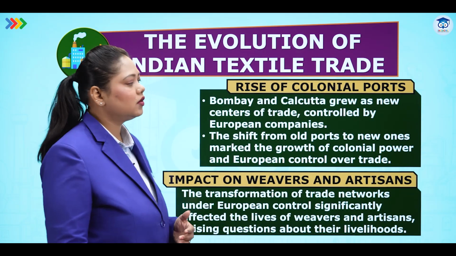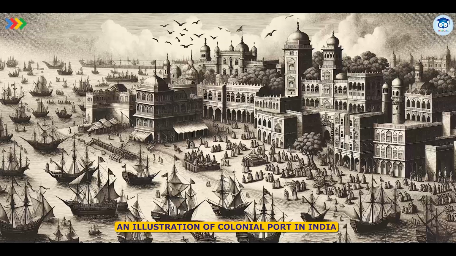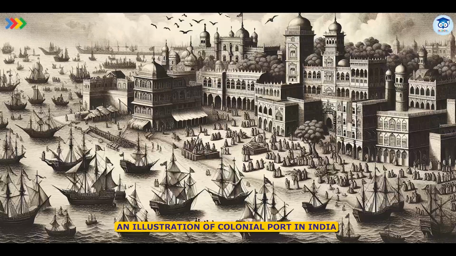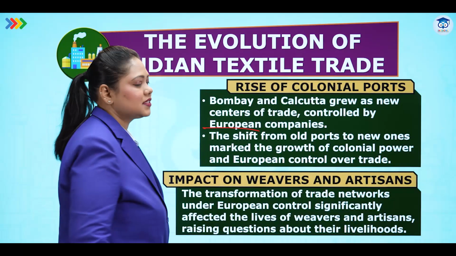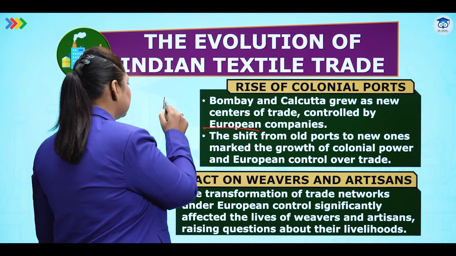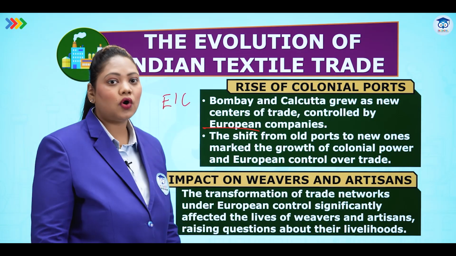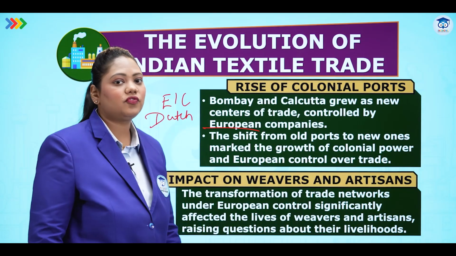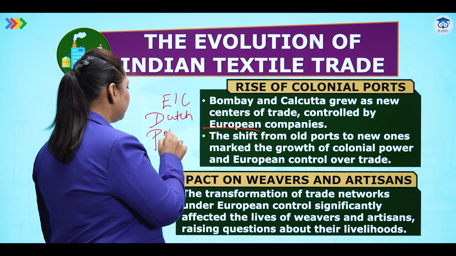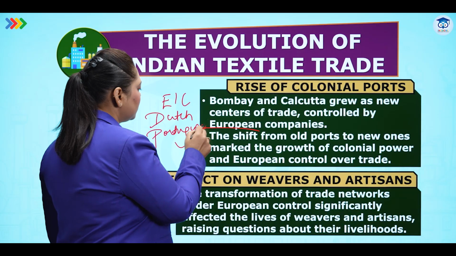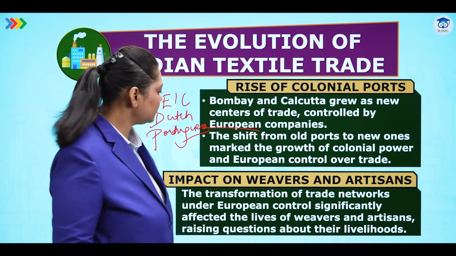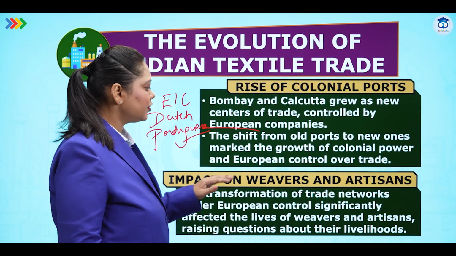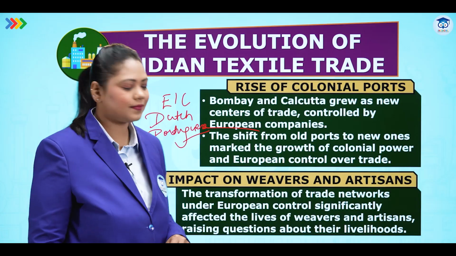Let's see the rise of colonial ports. Bombay and Calcutta grew as new centers of trade controlled by European companies. European companies, why? Which European companies came to us? We have the EIC, that is the East India Company that came. We also have the Dutch. Before English, we also had the Dutch who came. And before them, we also have Portuguese trading companies who came to India for trade. The shift from old ports to new ones marked the growth of colonial power and European control over trade.